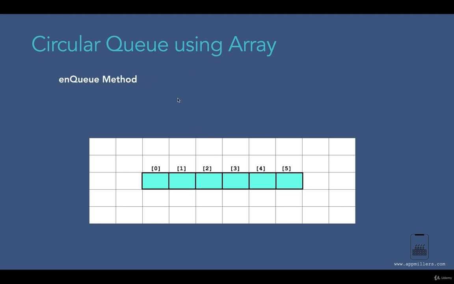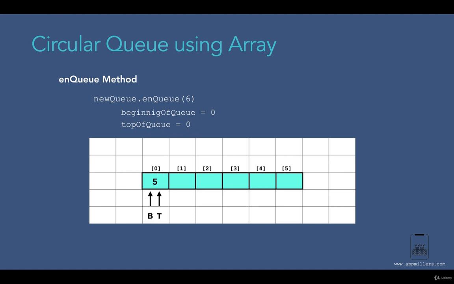Now when we initially insert elements in circular queue, it is the same as we did in the linear queue. So here we are enqueuing, for example, 5 to this queue. First we are going to insert the element at the index of 0. Then we are going to set the beginning of queue to 0 and top of queue to 0, because in this case we have only one element in our queue. So beginning and end of queue are located at this 0 index.